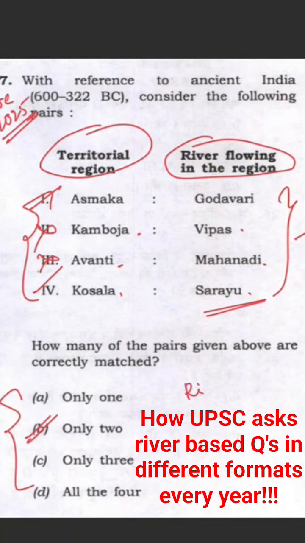But river maps and ancient India maps are very important. All these maps can be found in the NCERTs. Please do them thoroughly. They will help you in fetching a good number of marks.